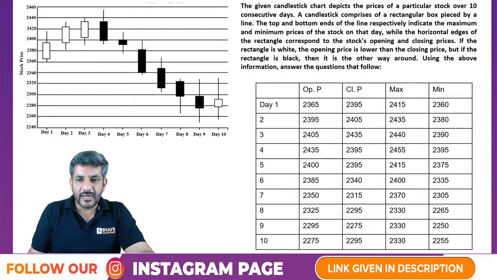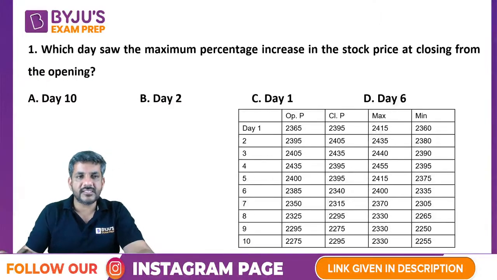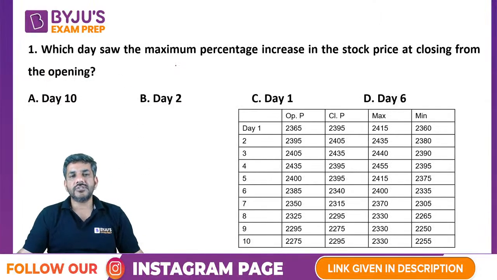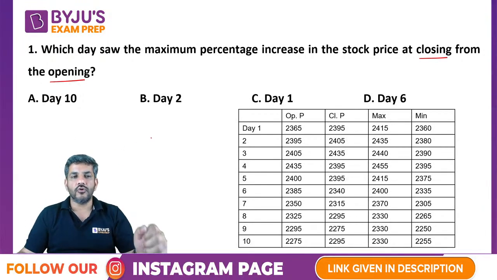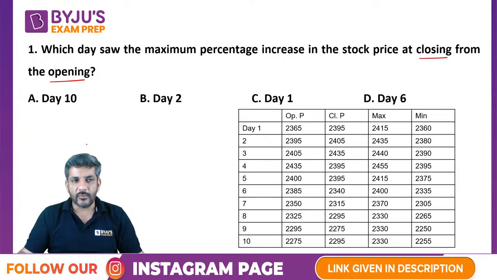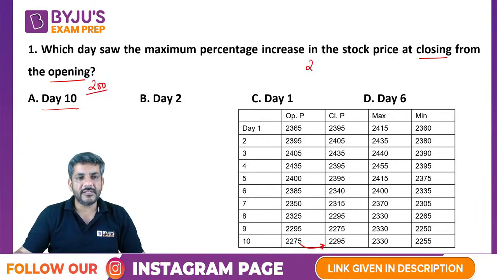Okay, let's move ahead. So let's move on to some of the questions. Here's the first question. Which day saw the maximum percentage increase in the stock price at closing from opening? So maximum increase at closing from opening. Let's talk day wise. Day 10, how much is it? 2275 to 2295. So there is an increase of 200 on a base of 2275.